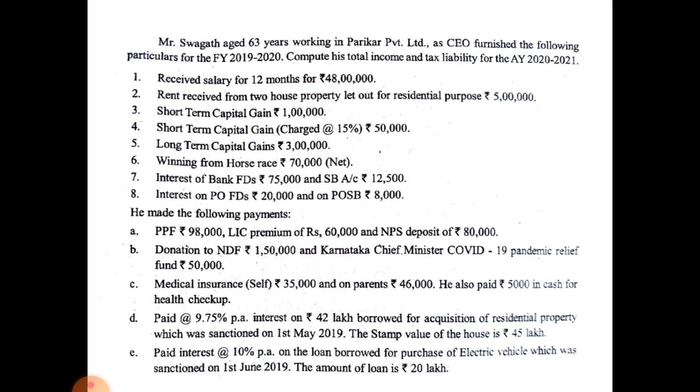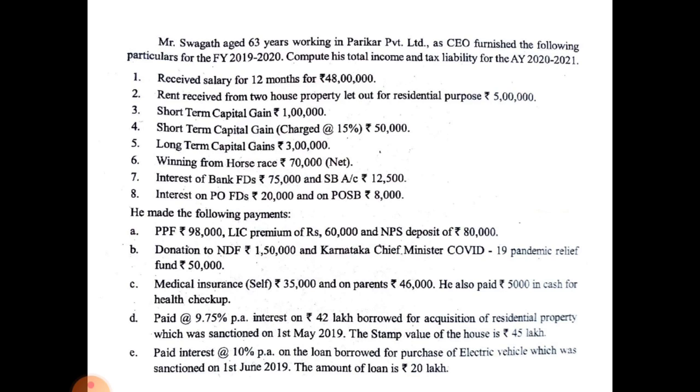Here Mr. Swagat, aged 63 years, that means he is a senior citizen. For a senior citizen, up to 5 lakh is exempted income, up to 5 lakh no need to pay tax. Remember that point. Here Mr. Swagat is a senior citizen and not an ordinary citizen. In previous problems you took only up to 2,50,000 as exempted, but here up to 5 lakh income is exempted from tax.